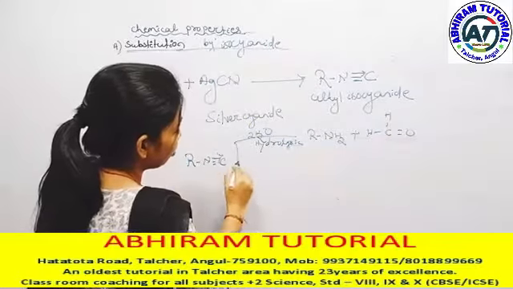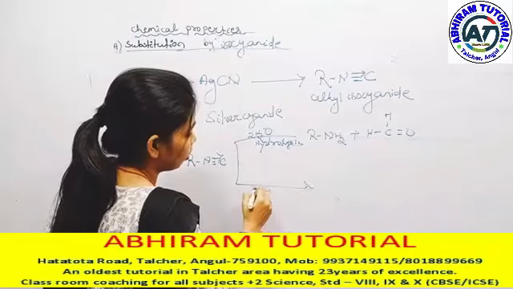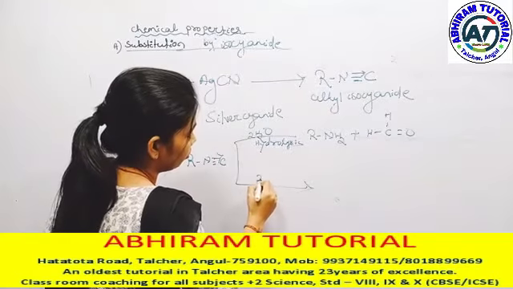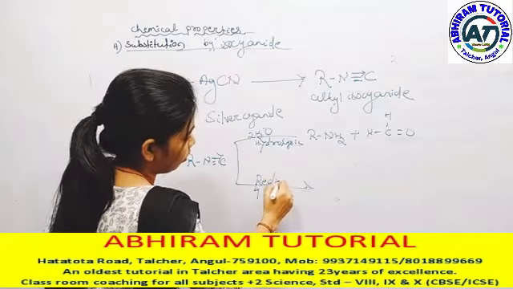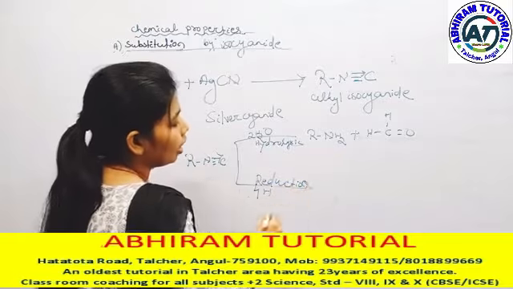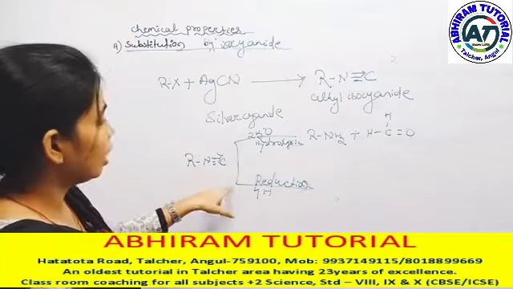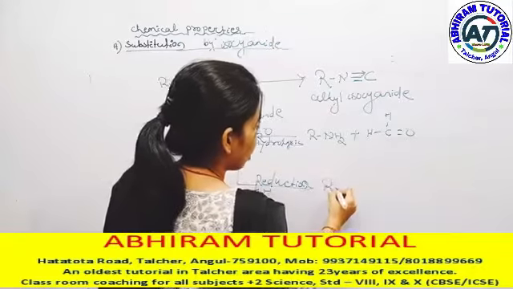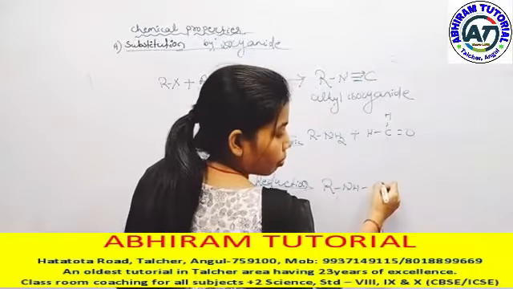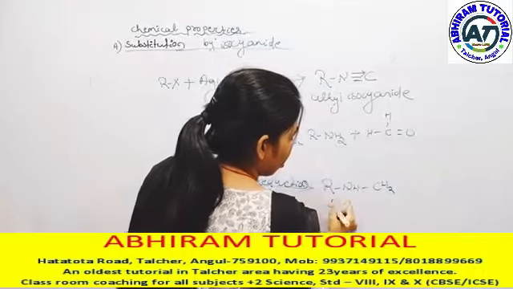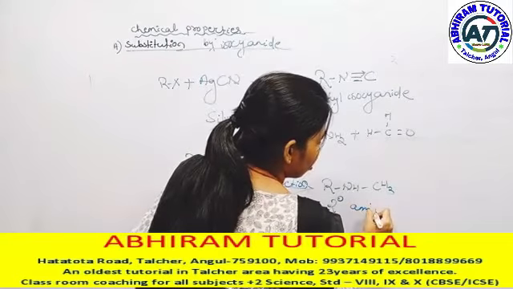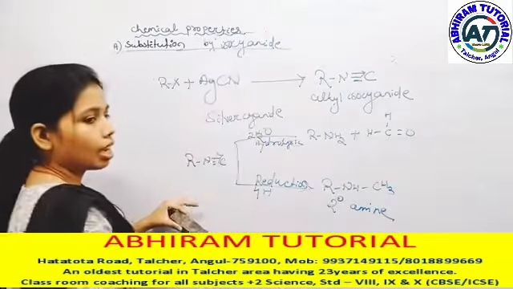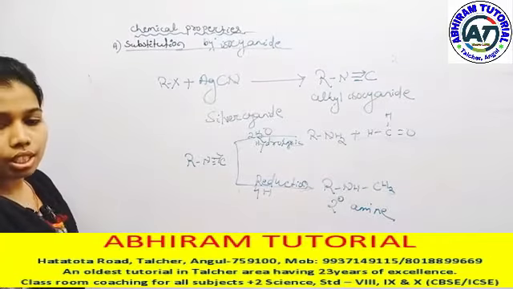When it reacts with hydrogen, in cyanide it gives us primary amine, here it gives secondary amine. That is the difference between cyanide and isocyanide.